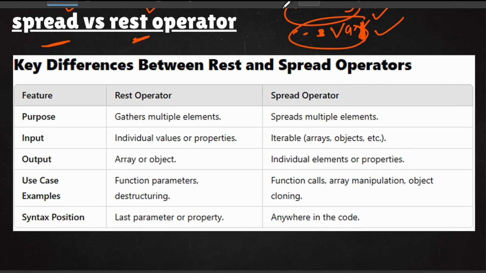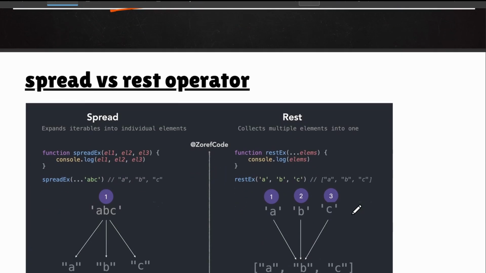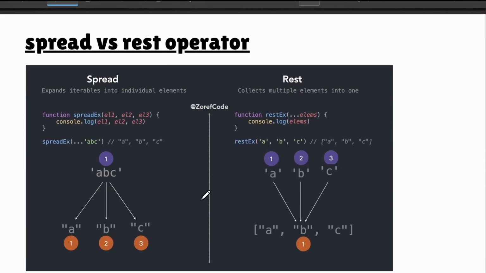So you can also read this table to understand what is the main difference between the rest operator and spread operator. So it gathers multiple elements, spreads multiple elements, and the output is for arrays and objects or individual elements or properties. You can do that. So function parameters and destructuring, function call, array manipulation, object cloning. Anywhere in the code you can use the spread operator. For the last parameter or property you can use this rest operator. And you can also see the examples of the rest operator.